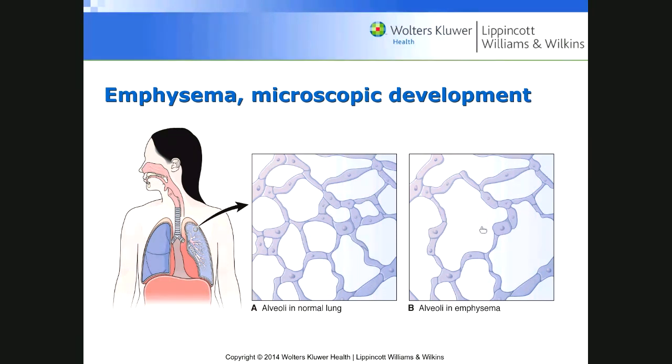The other way that people can look at it is in terms of capacity, and not only FEV1 over FVC. Emphysema is part of obstructive lung disease. Again, not only is FEV1 over FVC less than 80%, but if you look at the residual volume, the residual volume will be increased as well.